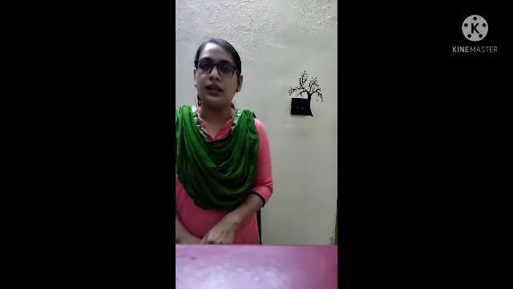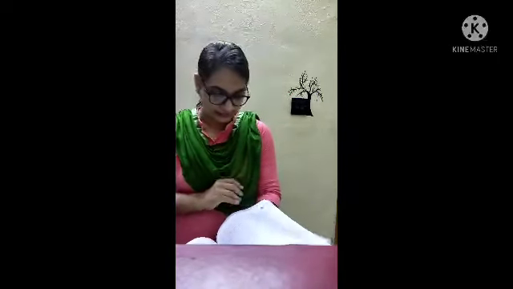Quadrilaterals and circles, so the chapter is completed, and do exercise 4.3 on pages 69 and 70 as homework.